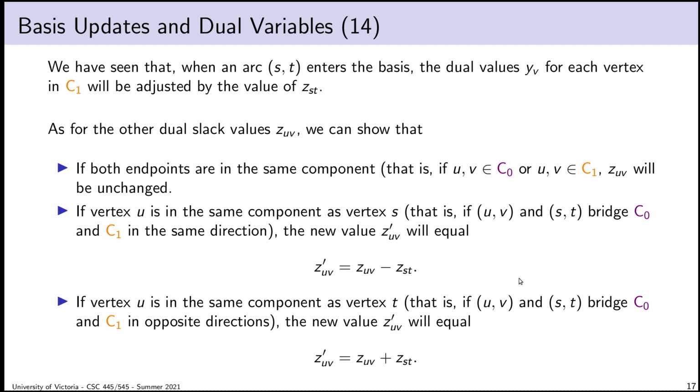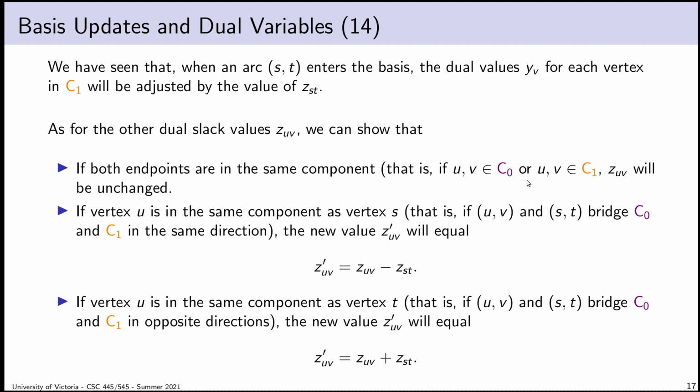But what I just illustrated was the first bullet point here. If I'm considering how to modify my dual slack value ZUV, then the first question is, do both endpoints lie in the same component? Are both u and v in C0, or are they both in C1? If so, then we do nothing. The value of ZUV will not change.